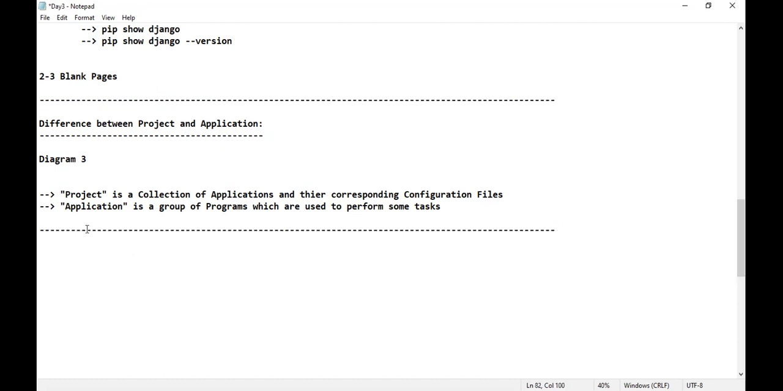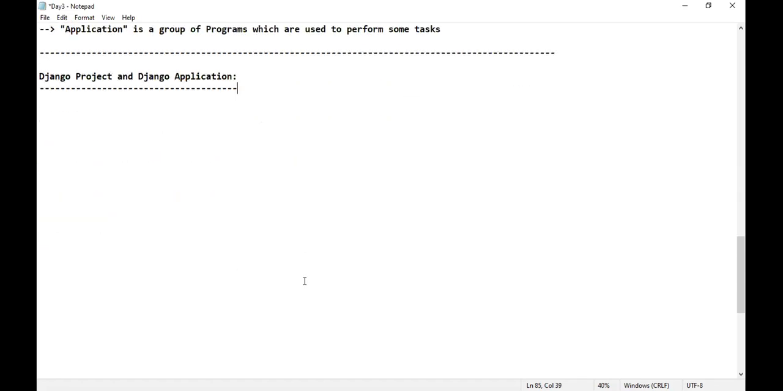Now, without wasting the time, let us just move further and learn what is the meaning of Django project and what is the meaning of Django application. Is that clear? The next heading happens to be Django project and Django application. Observe properly. It is very simple.